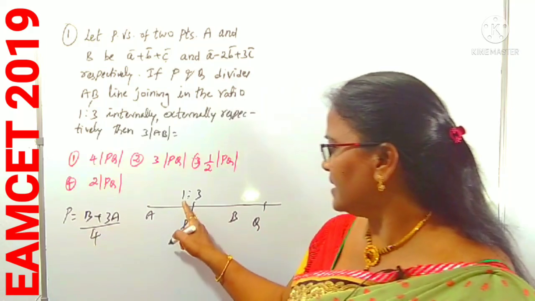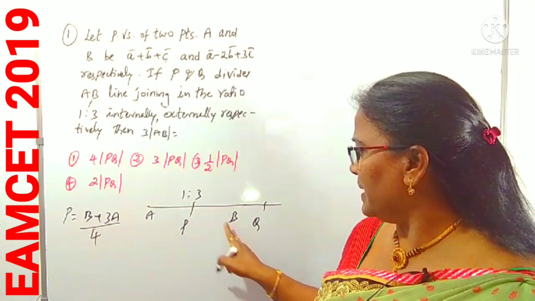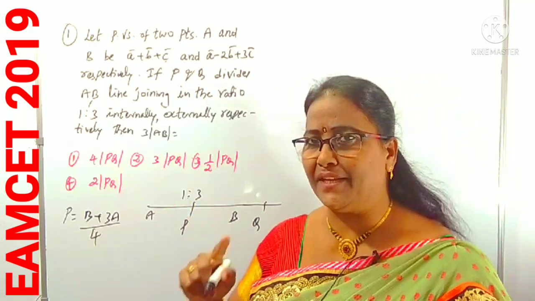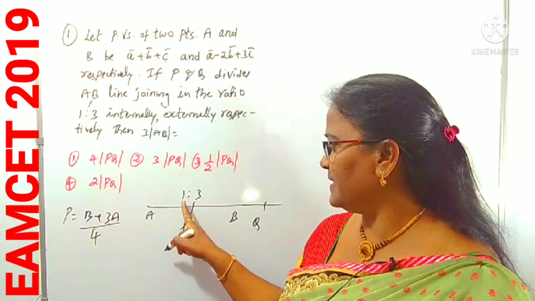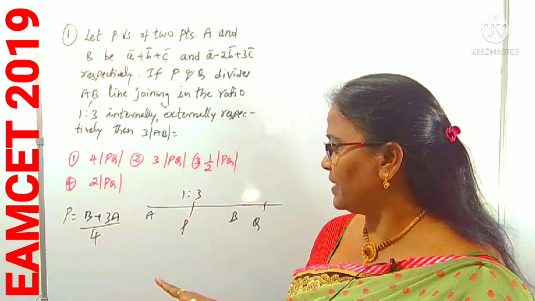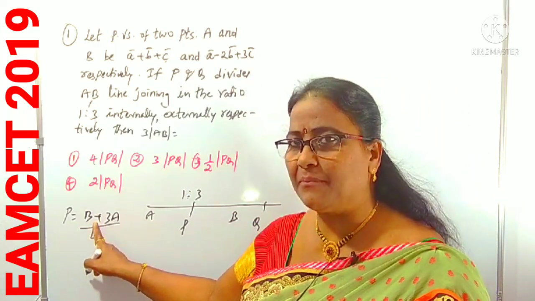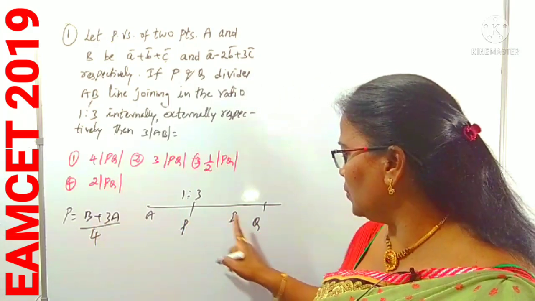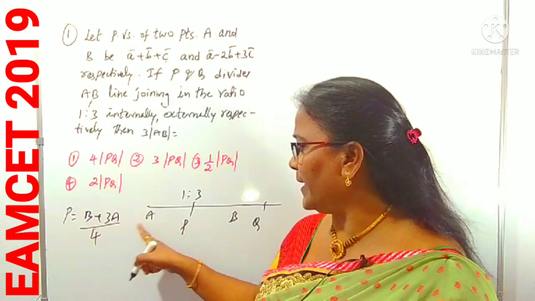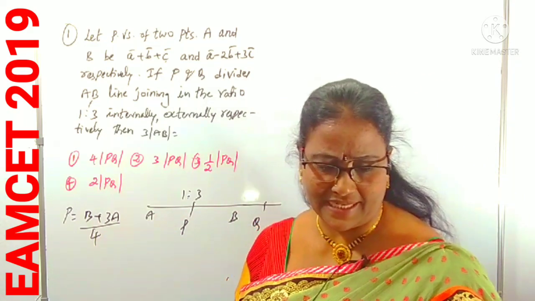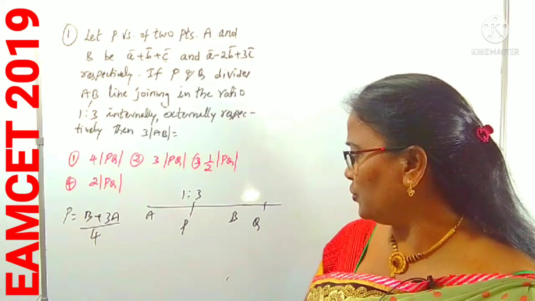We can write it like this: m into B plus n into A by m plus n, in the internal case. In place of m:n, we have 1:3. In the same way, Q is the reverse: external means in the middle, in place of plus we use minus. That is 1 into B minus 3 into A by 1 minus 3. That is the external case. This is the short form you have to use here.